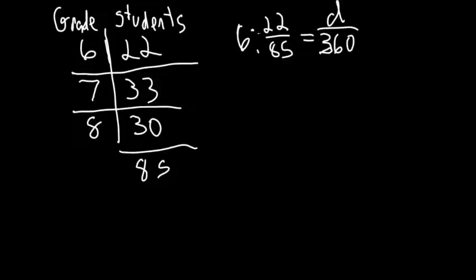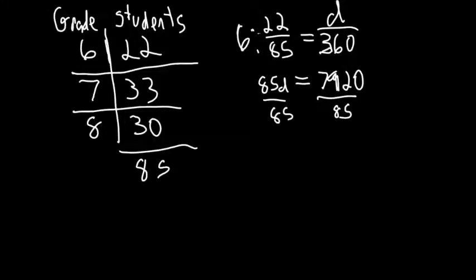So I'm going to do 360 times 22 and get 7,920 equals 85D. And then divide that by 85. And you'll have to round your answer. So my degrees for 6th grade is going to be about 93.